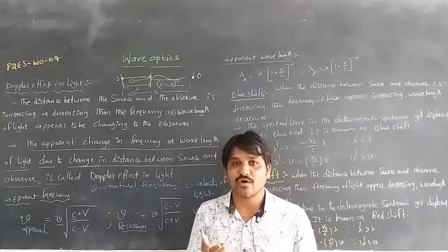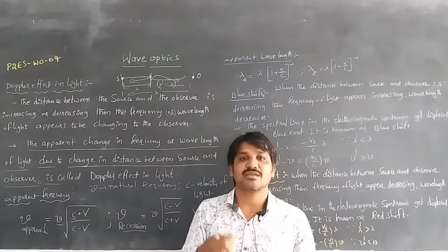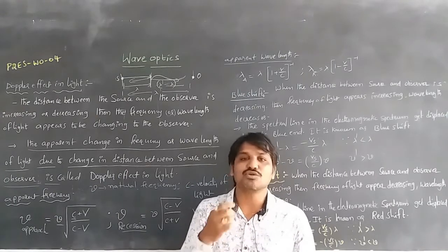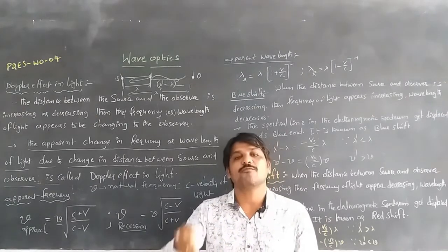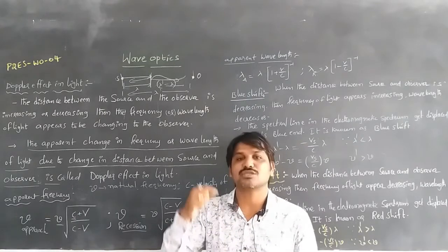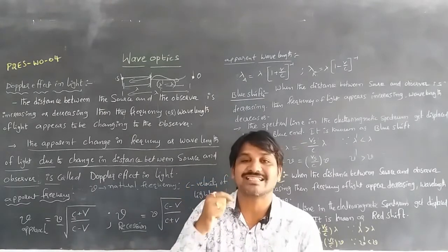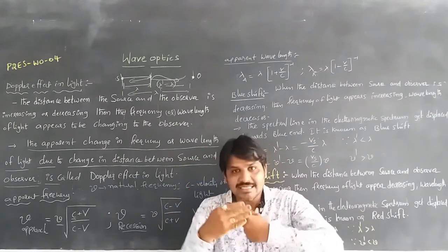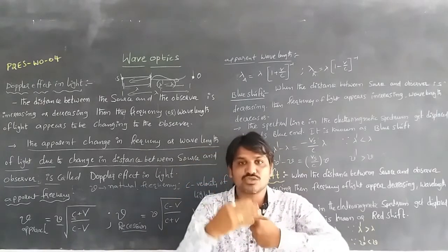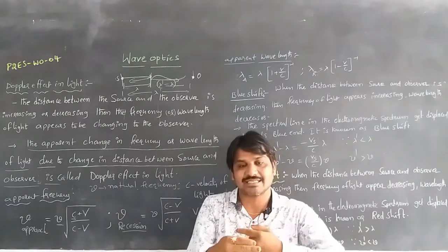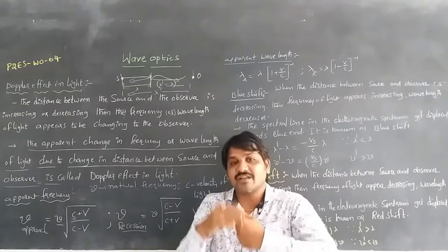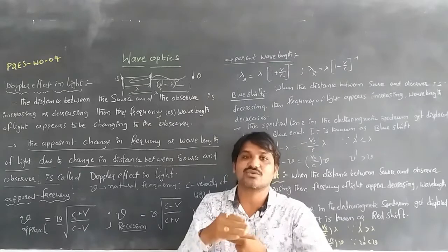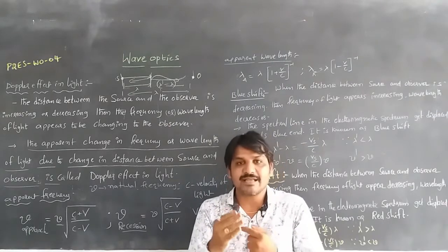So the more light can be seen, that means blue shift. When the distance between the source of light and observer decreases, the frequency appears to increase,